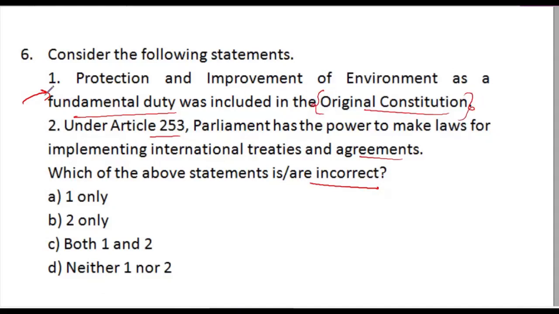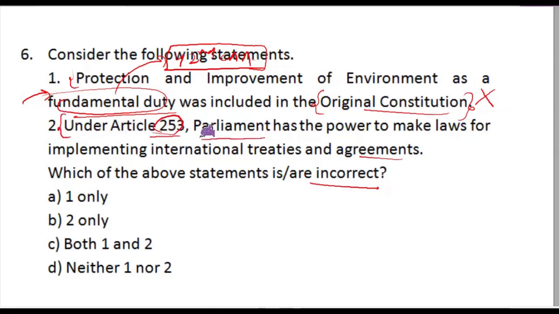We all know that fundamental duties were added via the 42nd Constitutional Amendment Act. So this provision cannot be present at the time of the original constitution. That is why this is incorrect. And statement 2 is correct. Under Article 253, Parliament has the power to make laws on international treaties and not the state legislature. So our answer is A because it is asking for incorrect. So A is the right answer.